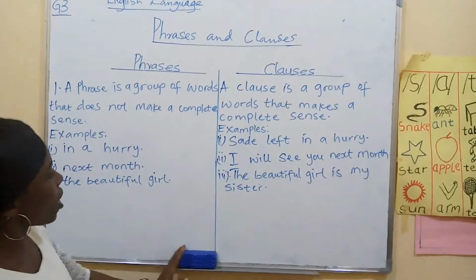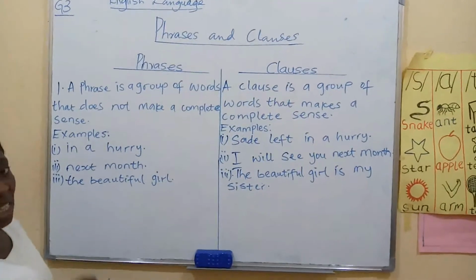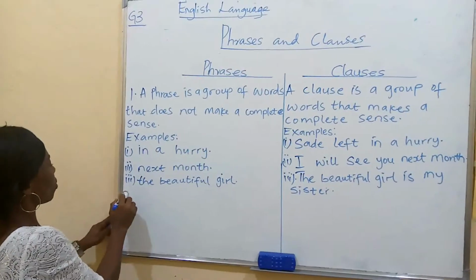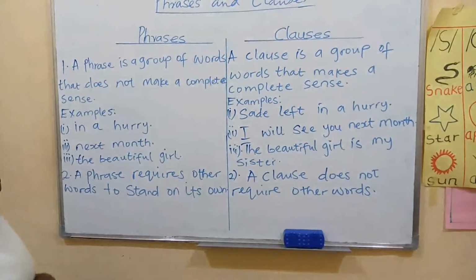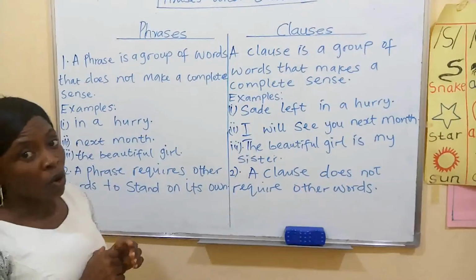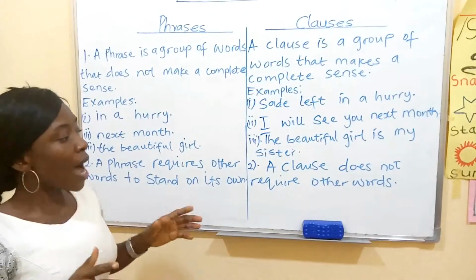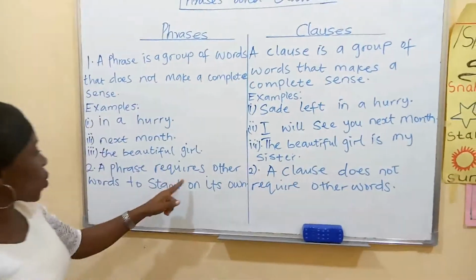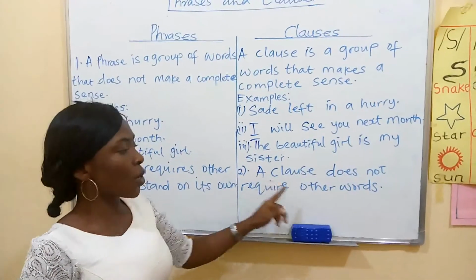Now, this is the first point for phrases and clauses. Remember, we are looking at the differences between phrases and clauses. Number 2 says a phrase requires other words to stand on its own, while a clause does not require other words. Let's look at it. A phrase requires other words to stand on its own. A clause does not require other words.